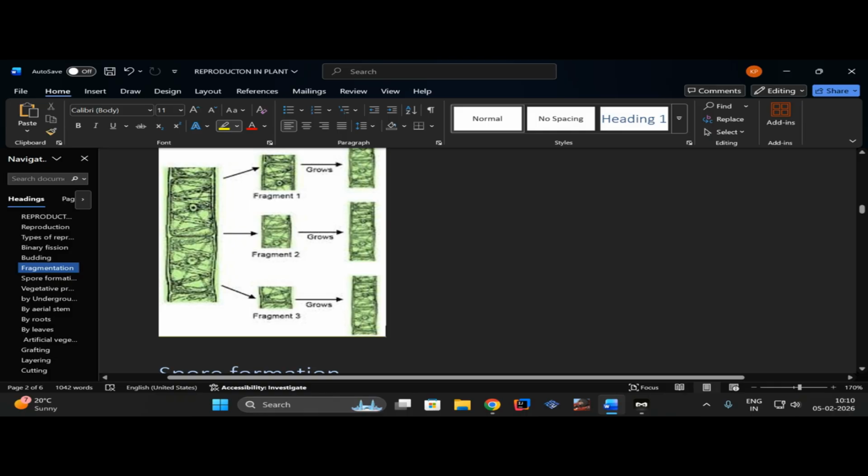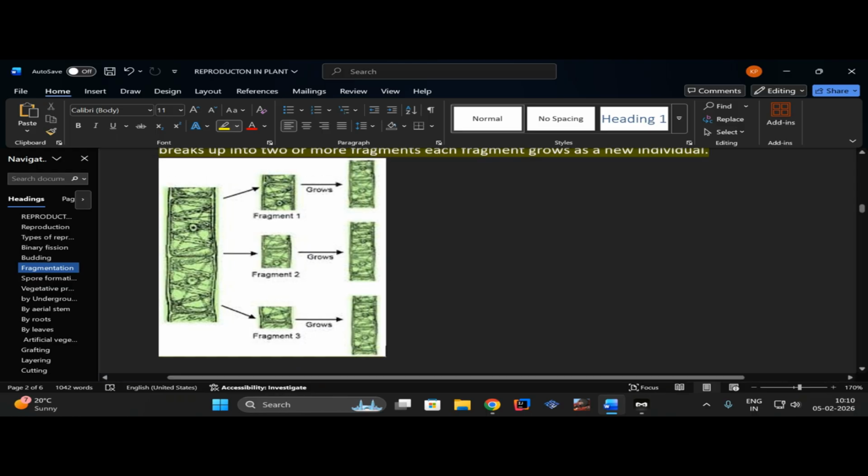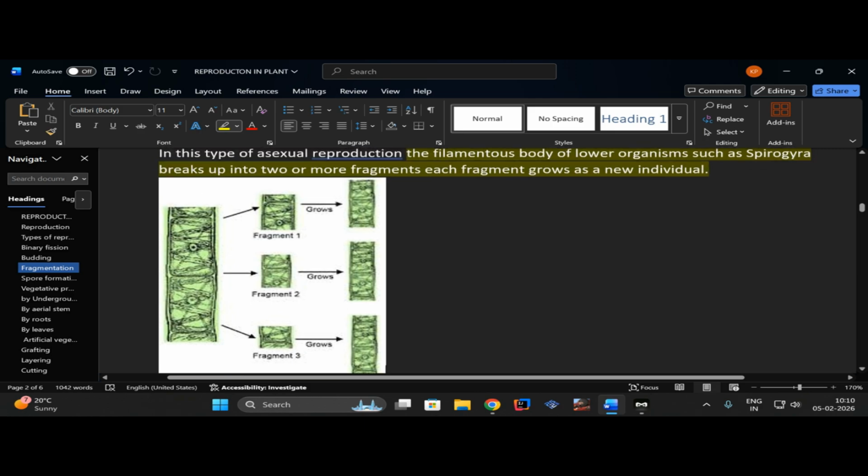You can say like cakes. I think you have eaten those 10 rupee or 20 rupee cakes which come in a Britannia packet. There are small pieces you can see. So imagine the cake as the parent body and the small pieces as the fragments of the cake. It depends on the organism how many fragments it will divide into.